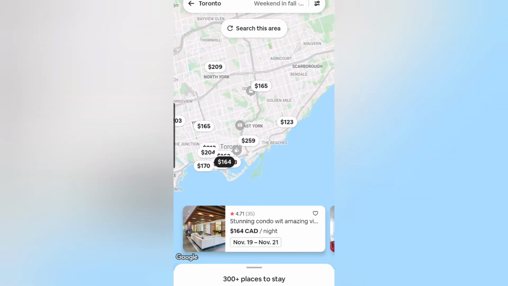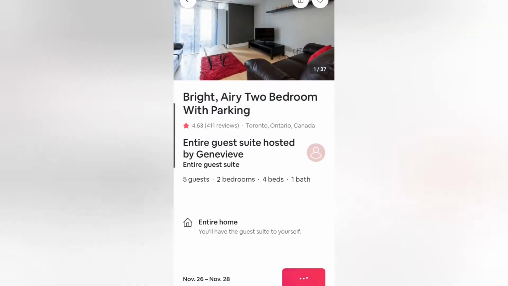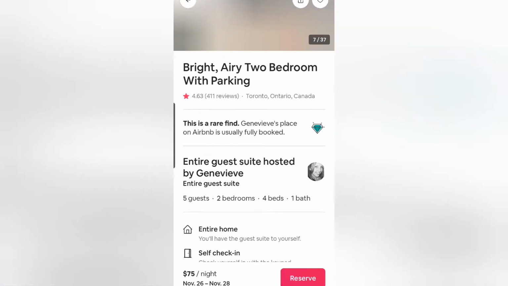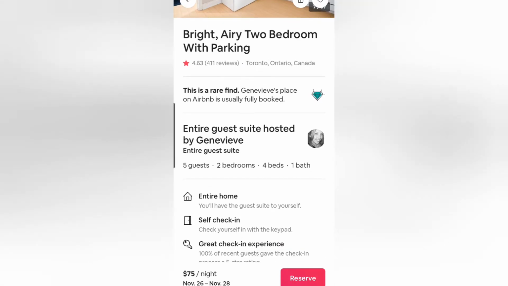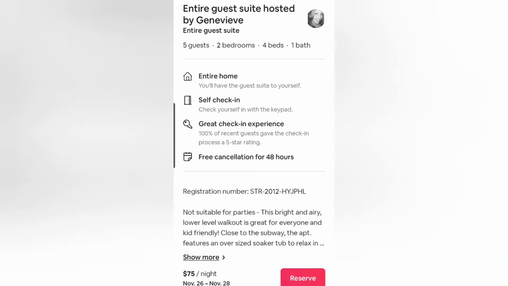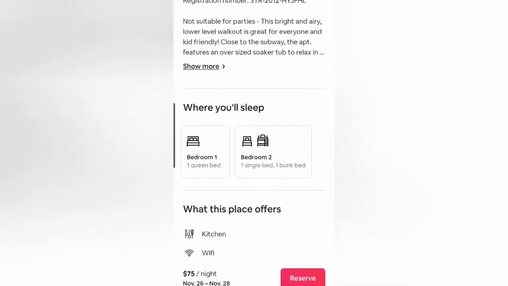I click again, and these are the pictures, and this one is a 2-bedroom, entire guest place. So all the information is here. You see the owner or the landlord, and it's an entire home, and everything you need is here: all the information, rules, check in, check out, pricing, everything.